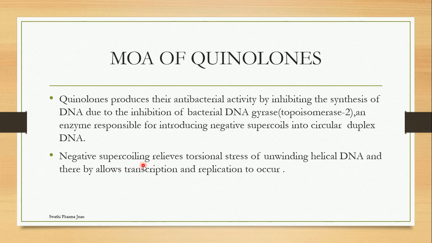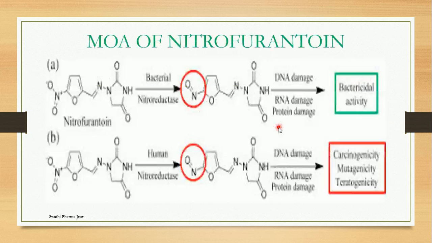If negative supercoiling is not formed because of the inhibition of DNA gyrase, then torsional stress will increase on the unwinding helical DNA, and thereby the transcription, translation and further replication processes can be inhibited. So that is how quinolones inhibit the synthesis of DNA by inhibiting the DNA gyrase enzyme.